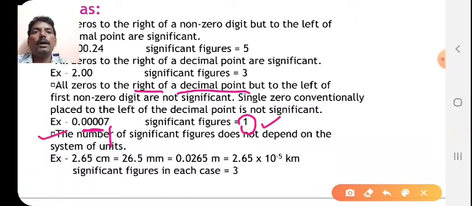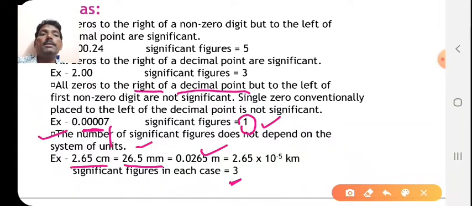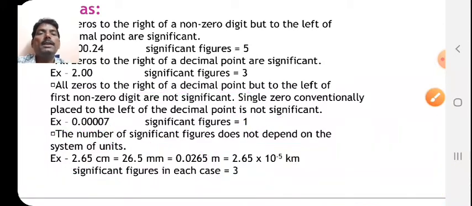Then, the number of significant figures does not depend on the system of units. It means that, suppose 2.65 centimeter, you can write 26.5 millimeter or 0.265 meter. If you go on converting into a higher unit or lower unit, in all the cases the significant figures will be the same. It will not change. That means it does not depend on the system of units, whether CGS or SI units, meter or centimeter, etc. It will not affect the significant figures. So these are the things, dear friends, related to significant figures.